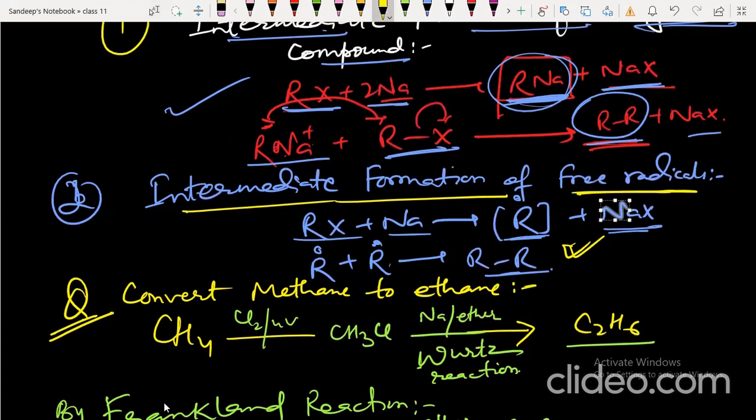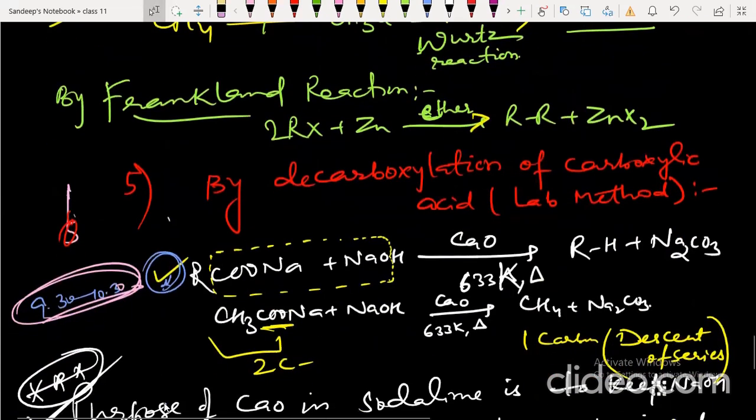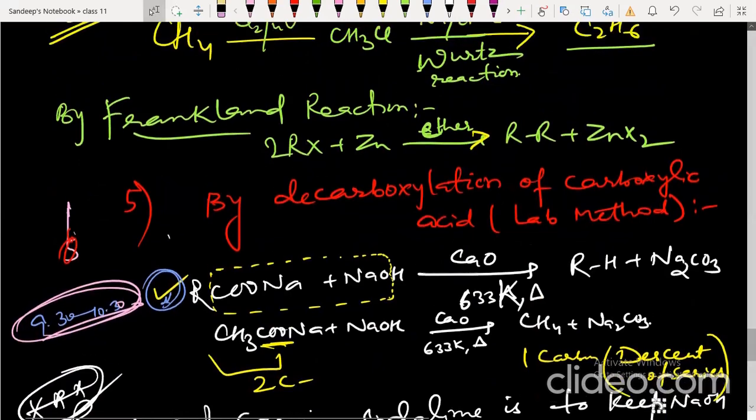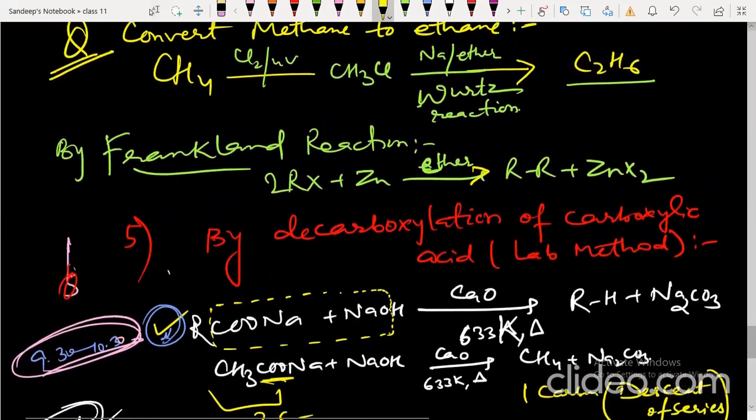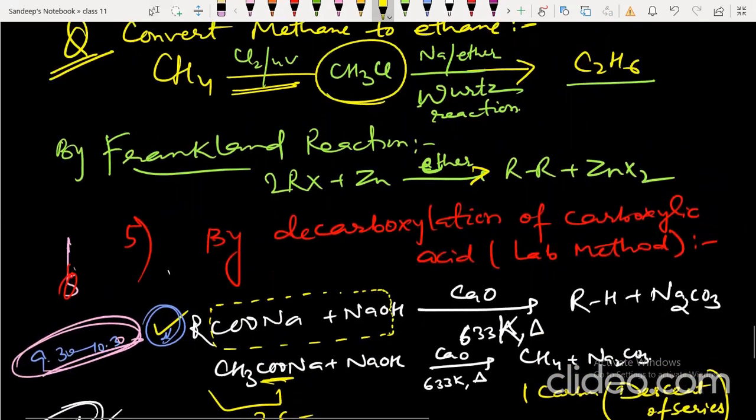Now, how will you convert methane to ethane? Take methane, treat it with chlorine and UV. It will form chloromethane. Treat it with sodium in ether, Wurtz reaction, it will form ethane. So this way we can easily convert methane to ethane.